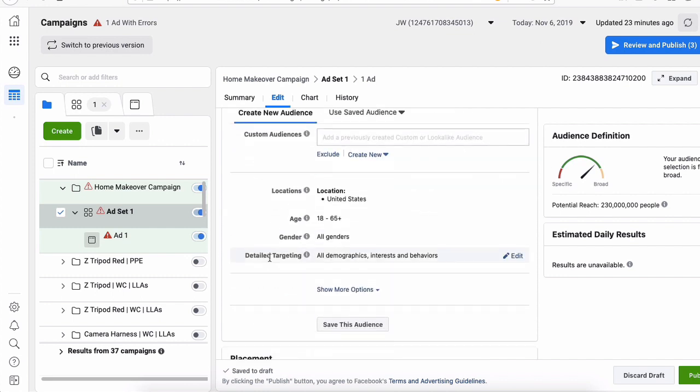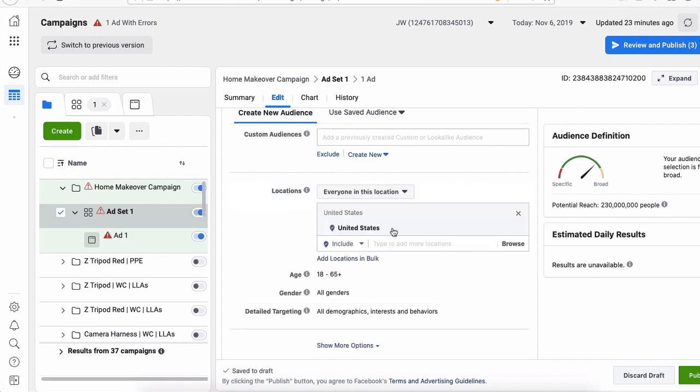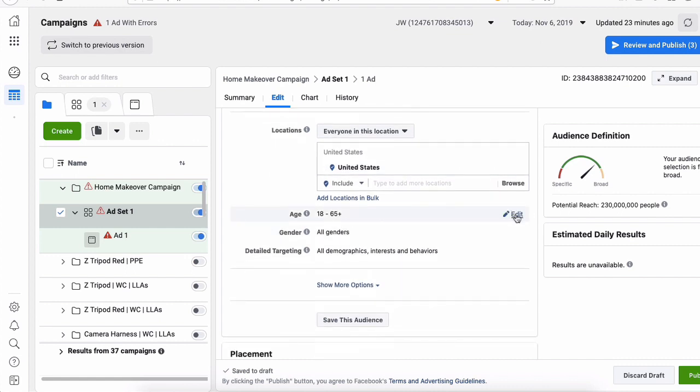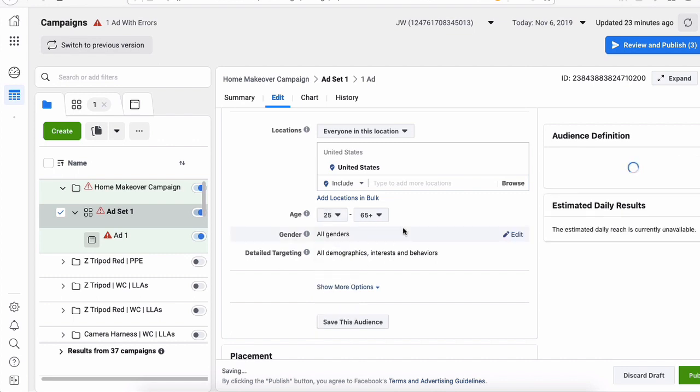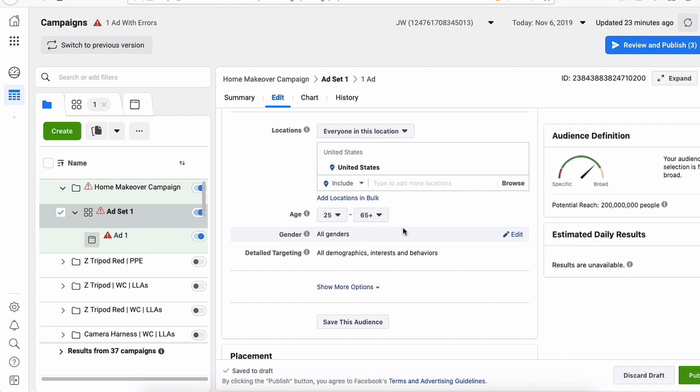So next we go to the audience. We have age, gender, detailed targeting, and location. We want to put United States as the location, and we already have United States selected here. Next, we go to age. I know you can pretty much leave this wide open if you want, but a home makeover, home improvement audience is going to be a little bit older. I don't think any 18-year-old is going to do a home improvement. So for the purpose of this tutorial, we're going to do 25 to 65, but chances are they're going to be even older than that.